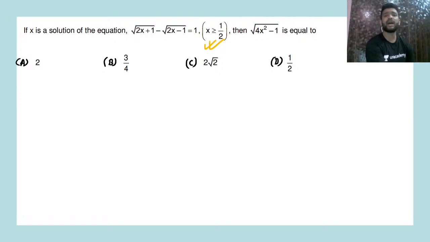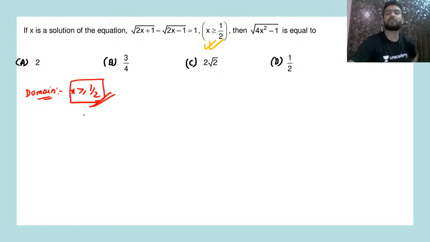So if we square both sides, we'll be getting a term of under root 2x plus 1 into under root of 2x minus 1. That will be our required term, yes or no? So instead of taking any term to the right hand side and then squaring, if we square both sides directly, we have already got the domain. Domain is what? Your x must always be greater than or equal to 1 by 2. Then only this will be defined and this will be defined.